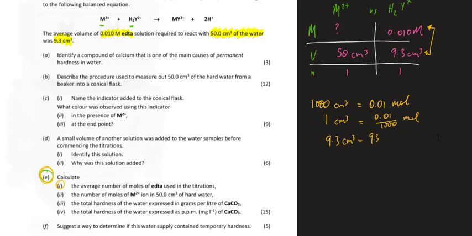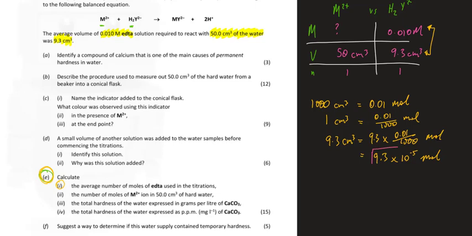So I simply multiply 9.3 by that fraction. My answer will be in moles. So that's 9.3 by 10 to the negative 5 moles. Okay, so that's my answer to the first part.